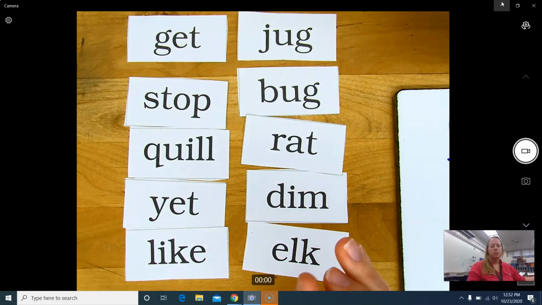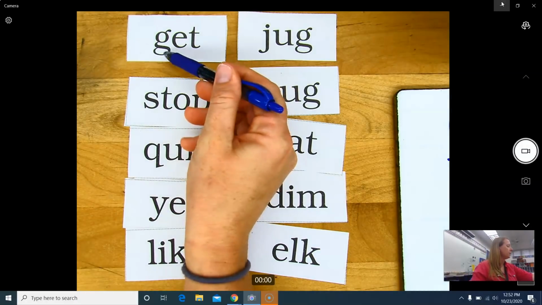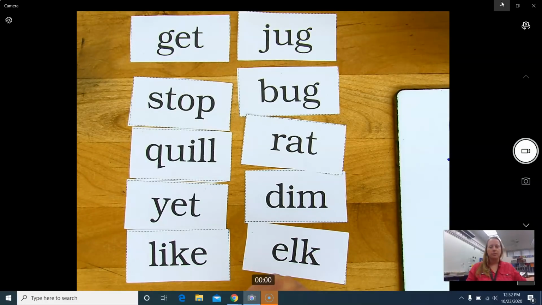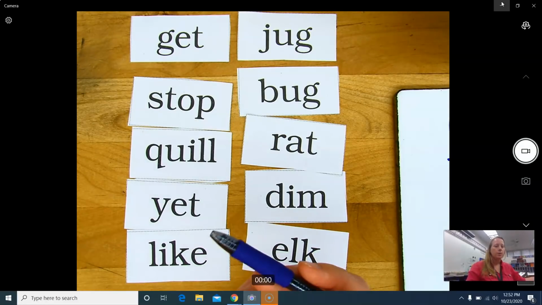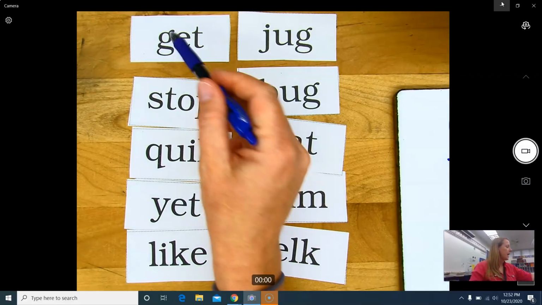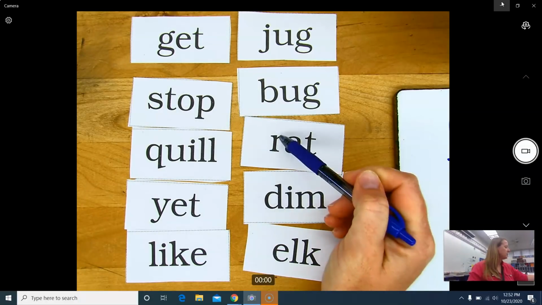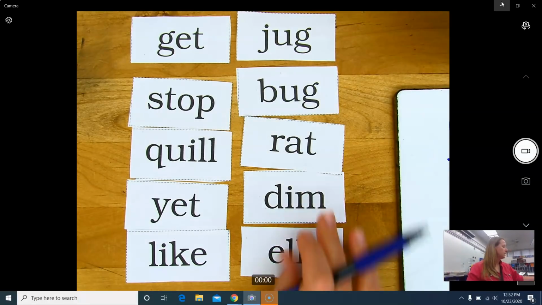So to put words in ABC order, you start with the first letter in each word. You start with the first letter of the alphabet. So first letter of the alphabet is A. Do I have any words that start with A? Now it has to start with A. No words that start with A.